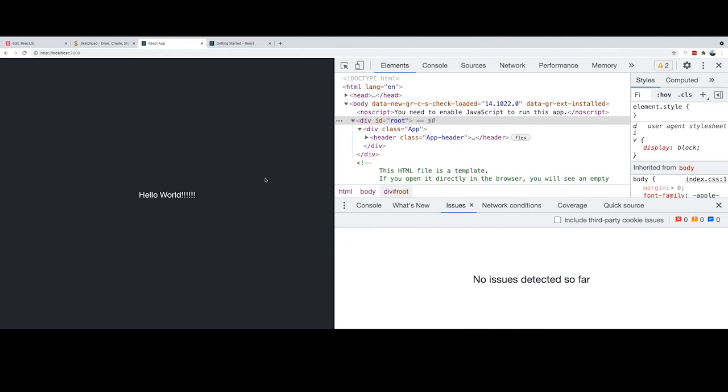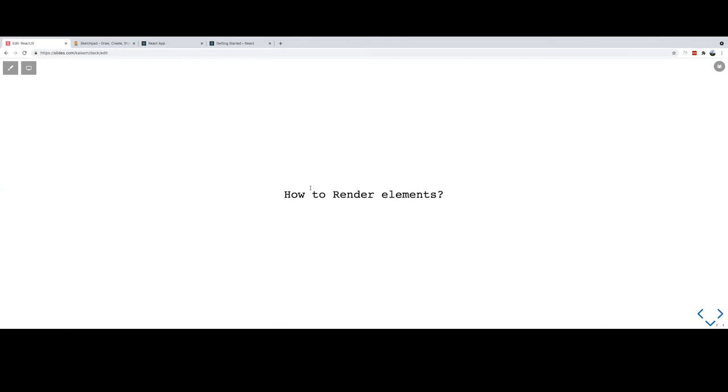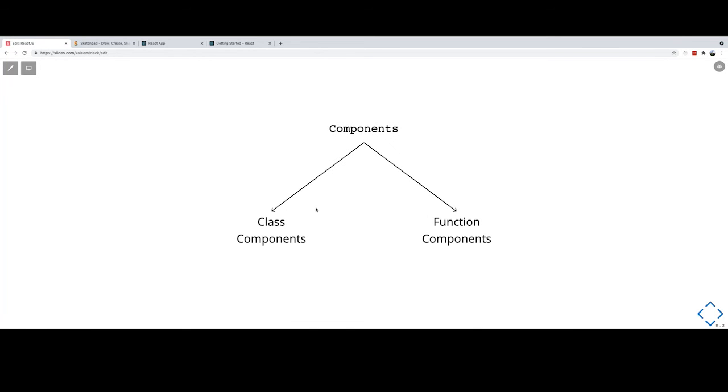So that's how you set up a React project, right? And we are at a very good place to start learning about different concepts of React, like how we create components. So let me just walk you over a few things. This is what we need to learn next. How do we render the element, right? Then components. What are components, right? In React, there are two types of component. Basically, this is what they ask you in interviews, right? We have class component and functional component. What is the difference? And which one is better? Should I use class component or should I use function component, right?